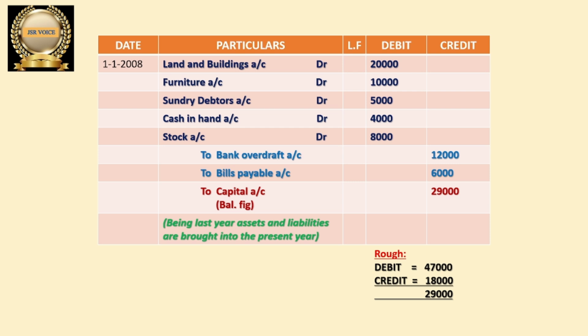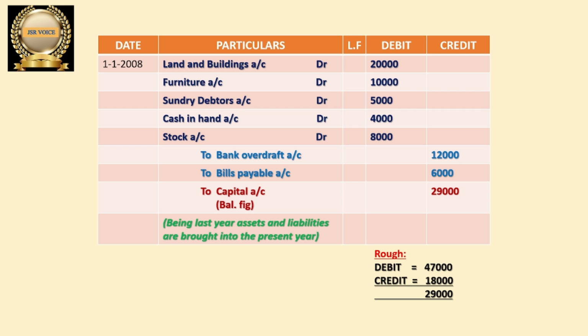And which side amount is less? The credit side. The credit column amount is less. So there we should record 29,000. In the credit column I have written 29,000, and in the particulars column, under bills payable, we write "To Capital Account" 29,000. That is the answer. How do we get that?